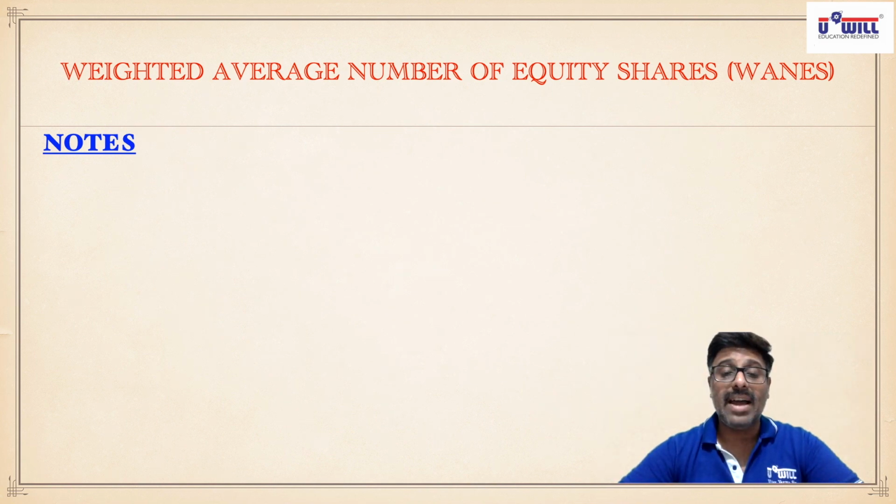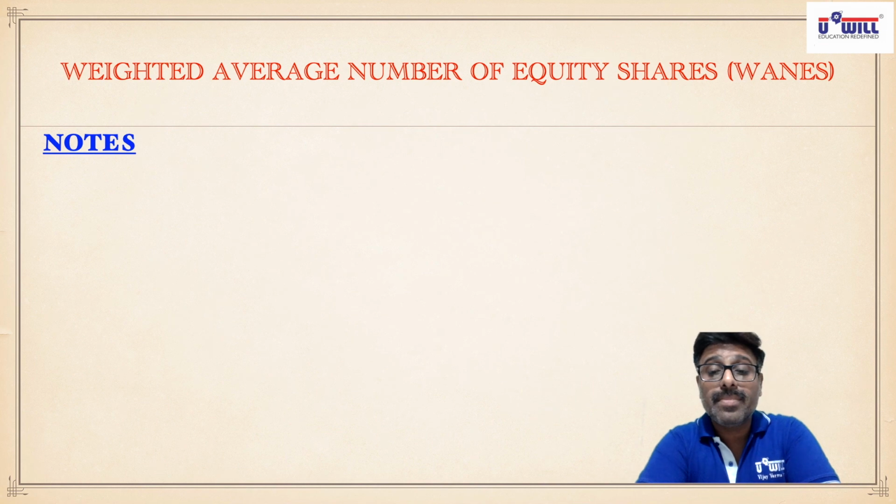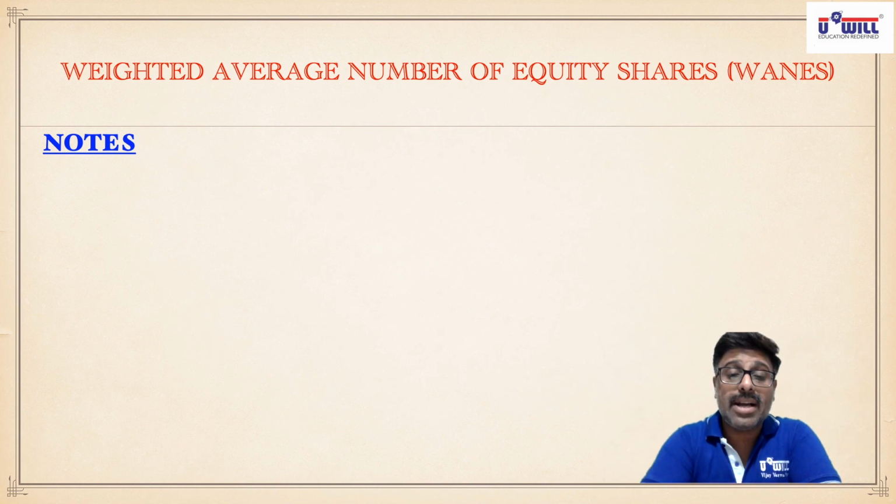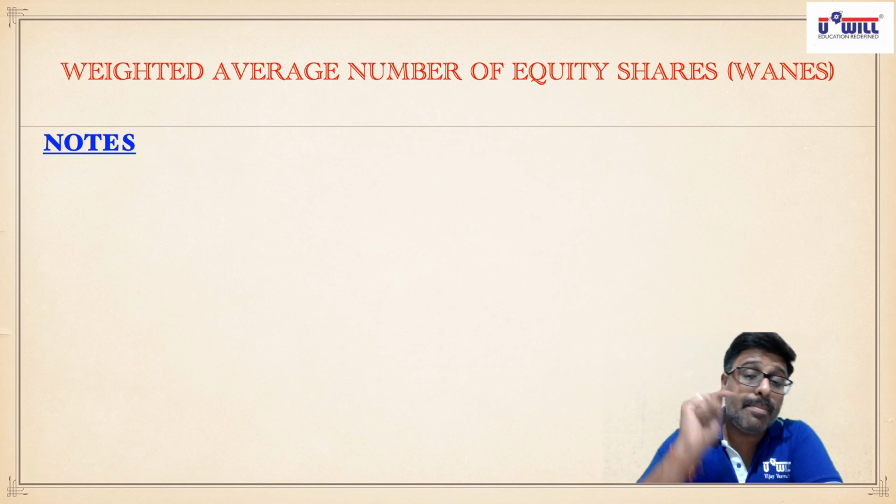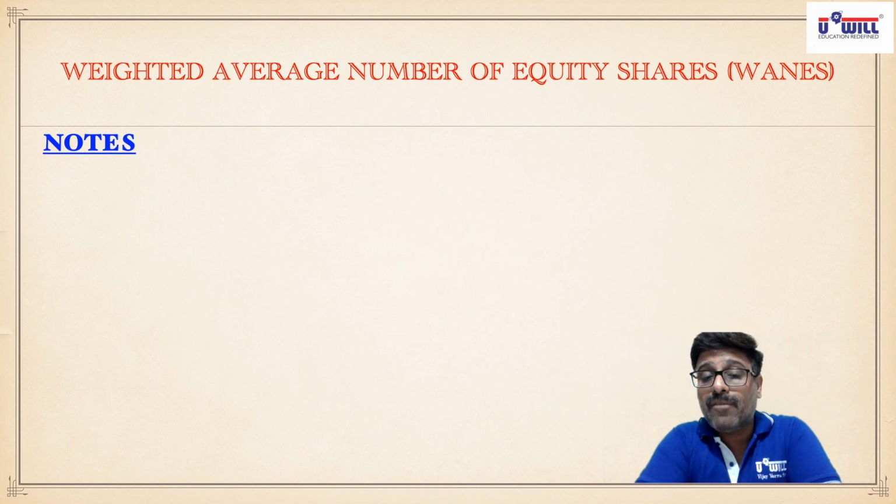Here, financial reporting plays an important role. As per AS 20, Accounting Standard 20, the chartered accountants say that the company should not be penalized for doing something good for the shareholders.